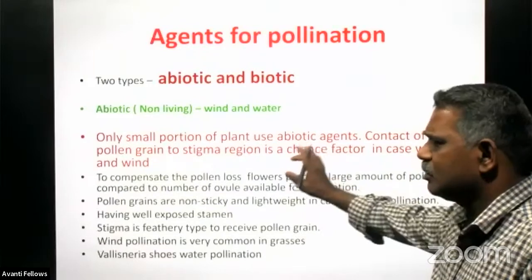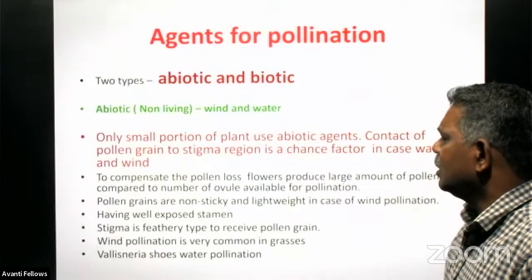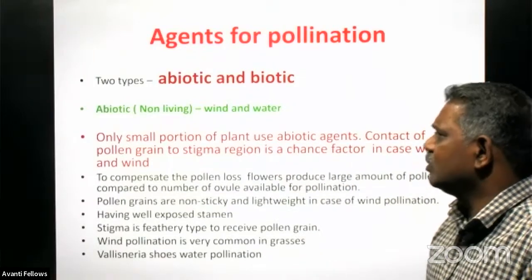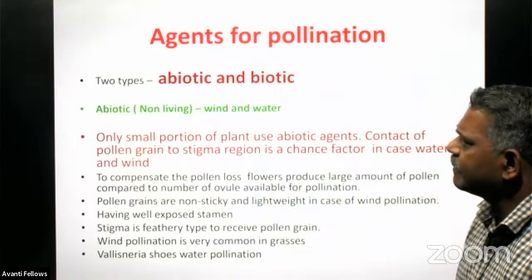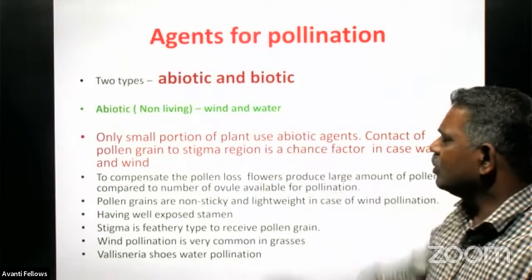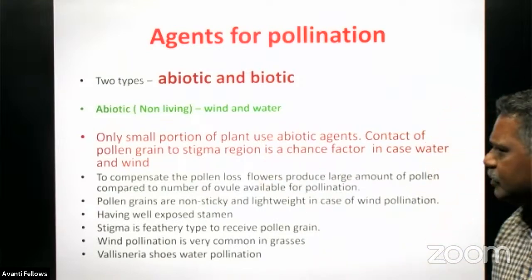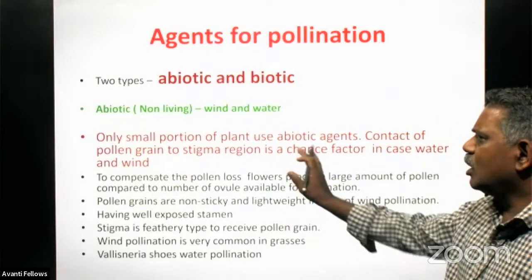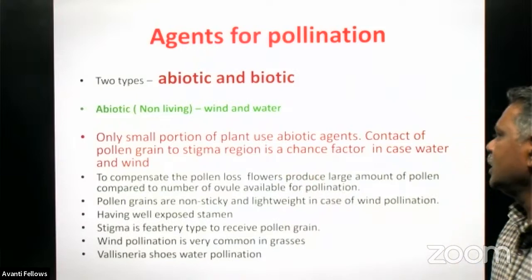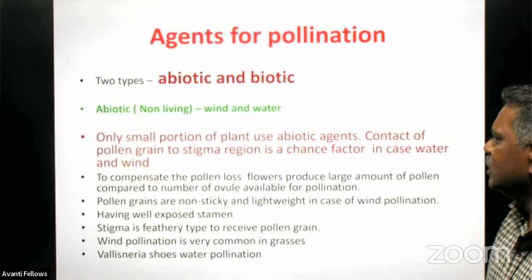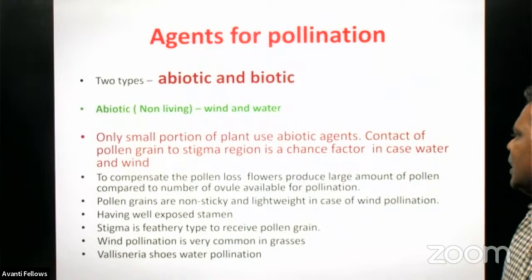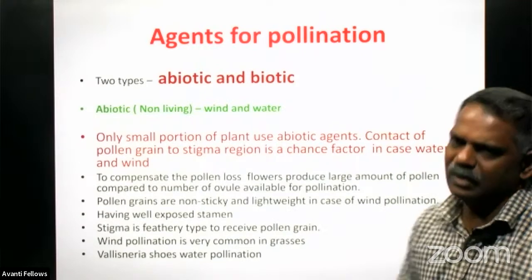Abiotic agents are normally the wind and water only, whereas biotic agents include insects, bats, then birds, etc. Right. Abiotic, wind and water, these are non-living. And actually only a small portion of plants use abiotic agents. Contact of pollen grain to the stigma region is a chance factor in case of water and wind.